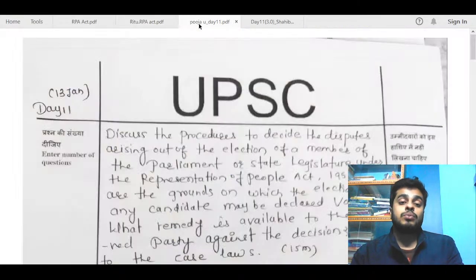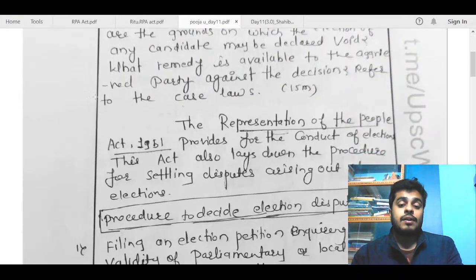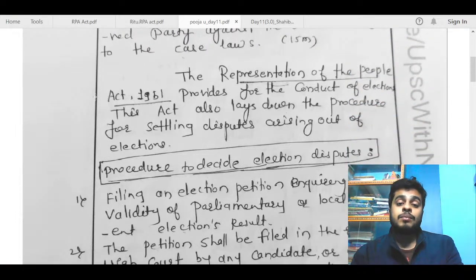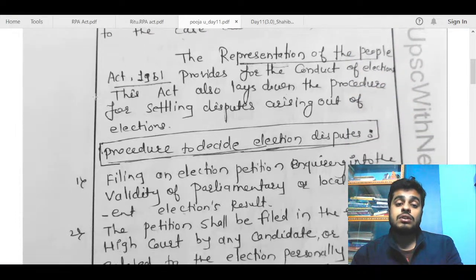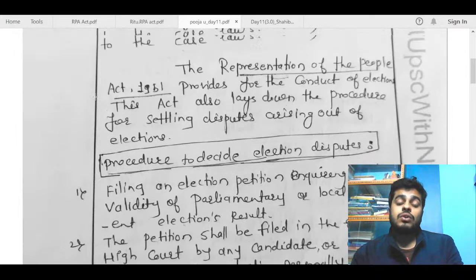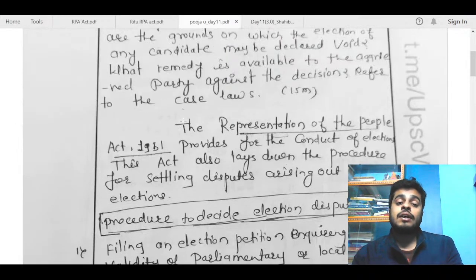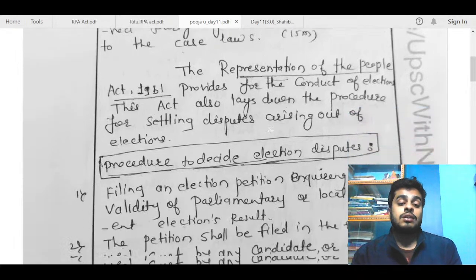So next we move to Pooja's copy. The Representation of the People Act 1951 provides for the conduct of elections. This act also is okay. So okay, Pooja, here you could have just mentioned Article 327 of the Constitution. That could have given a background to the RPA Act, like under what provisions of the Constitution Parliament has enacted the RPA Act. That could have been established if you had mentioned Article 327.